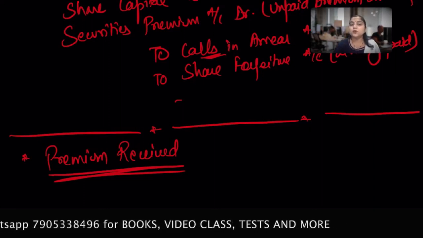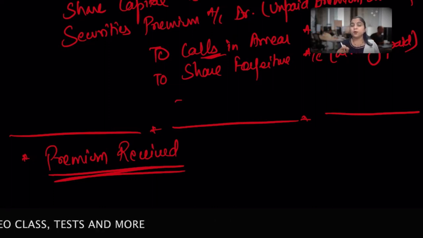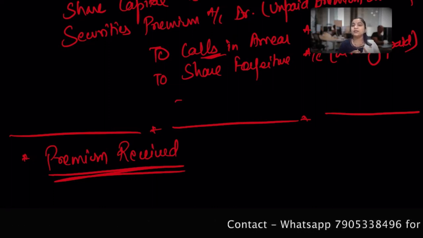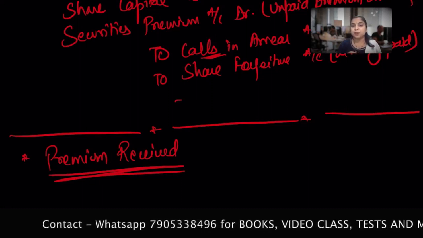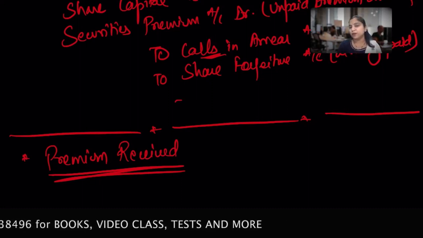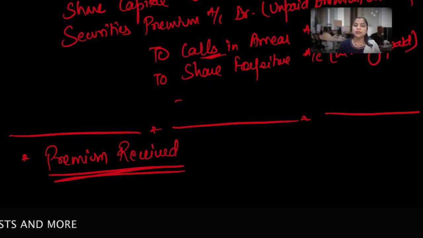If the premium on the shares forfeited has already been received by the company, meaning prior to the forfeiture they already received that securities premium, then there will be no effect on the securities premium because it has already been received.